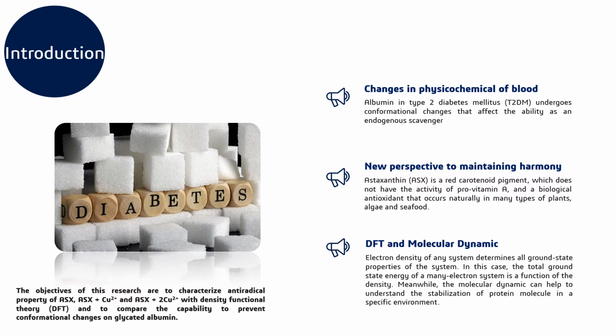Albumin in type 2 diabetes mellitus, or T2DM, undergoes conformational changes that affect its ability as an endogenous scavenger. One of the causes of damage to this protein, albumin, is if albumin itself is exposed to AGE, or advanced glycation end product. The process of glycation itself can aggravate the condition of diabetes mellitus, where glycation agents such as galactose, ribose, and glyceraldehyde accelerate the glycation process and also have a detergent effect on albumin, which is unfolding and the opening of the hydrophobic surface. Also amyloid formation on the structure of human serum albumin, or HSA. And then the modification sites on albumin that have occurred on glycated albumin include Q199, Q281, and so on.